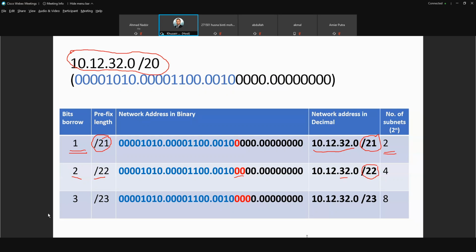If you want to create 8 subnets, for example, you need to borrow 3 bits, so it becomes /23: 10.12.32.0/23. You see the number is the same as the original one, but the difference is in the prefix length.